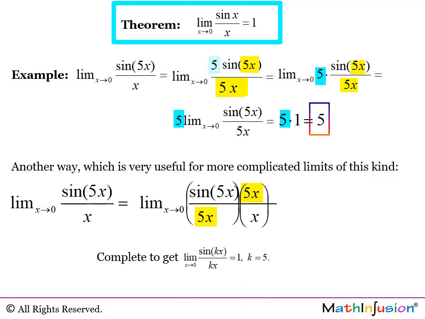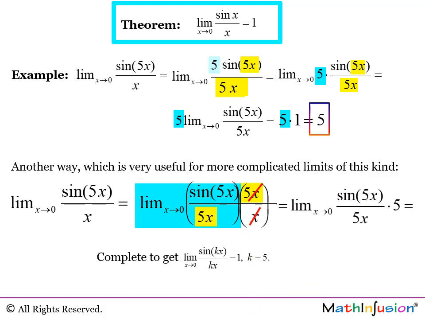Now the limit is actually the product of the two limits here. The limit of the first one is 1, and the second one is 5 by cancellation. And we get 5 as before.